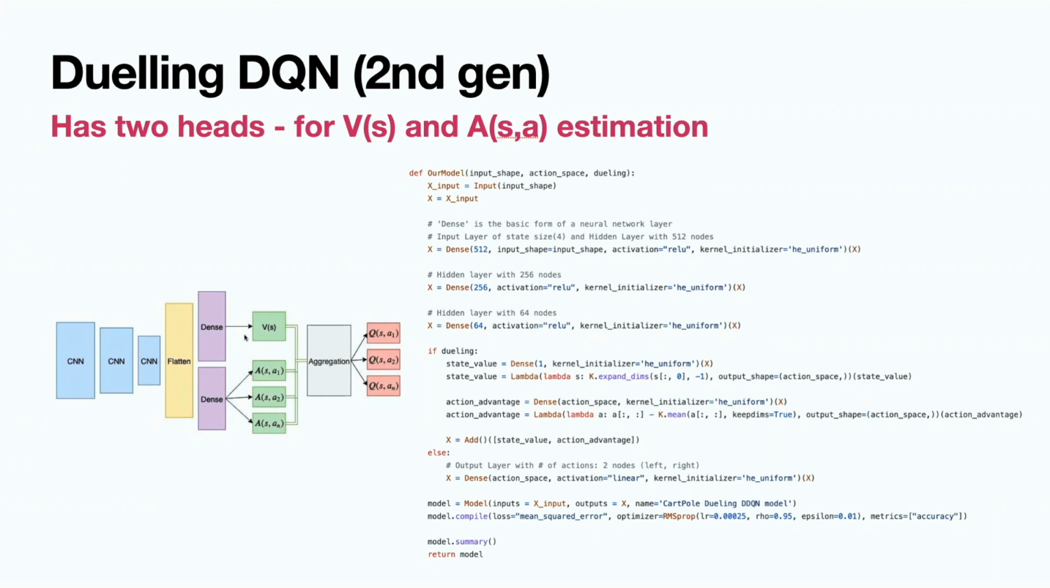Next, those two values, V(S) and A(S,A), are normalized to be on the same scale. The value of a state is added up with every advantage. And as a result, we have the Q values.